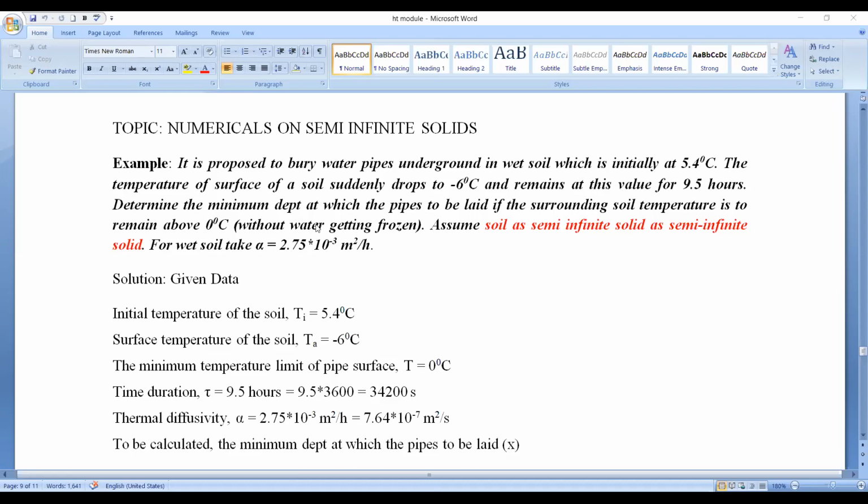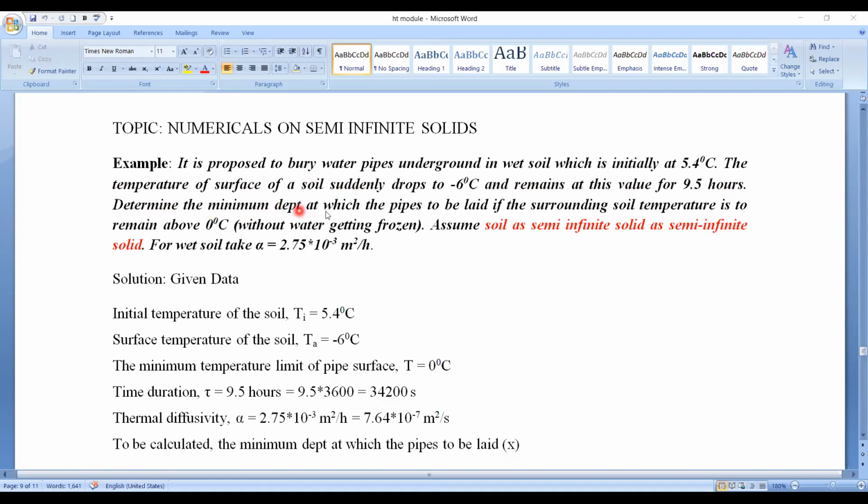Let's read the problem carefully. It is proposed to bury water pipes underground in wet soil, which is initially at 5.4 degrees centigrade. The temperature of the surface of the soil suddenly drops to minus 6 degrees centigrade and remains at this value for 9.5 hours.